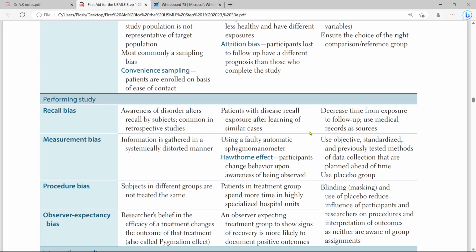Suppose somebody has chickenpox and gets chickenpox again, or if somebody has viral hepatitis and gets viral hepatitis again, he actually knew the outcome, he knows the possibilities, what happened then and what will happen now.